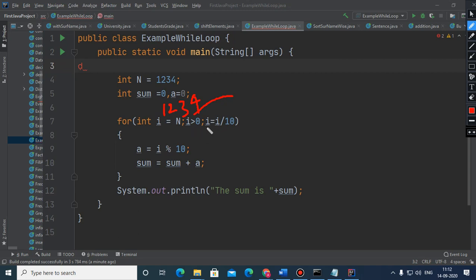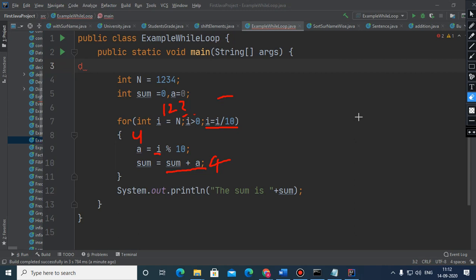The first time you all know that this part will not get executed. So first time what will happen? 1 2 3 4 mod 10 will return you 4, and here you have added this 4, so it becomes 4. And after that i is equals to i by 10 will happen, so it simply means that the last digit will get eliminated.